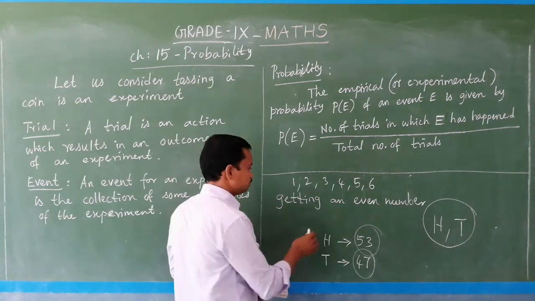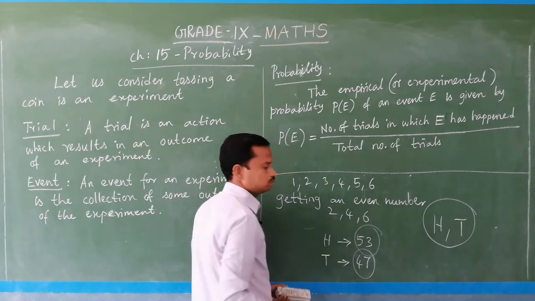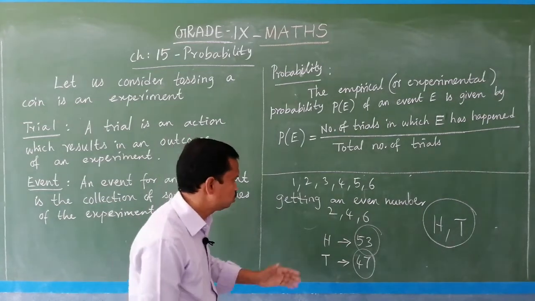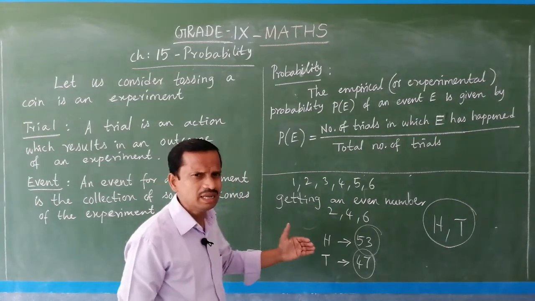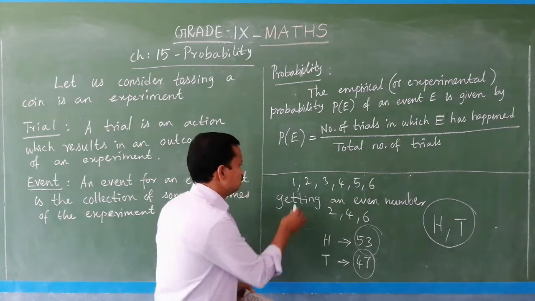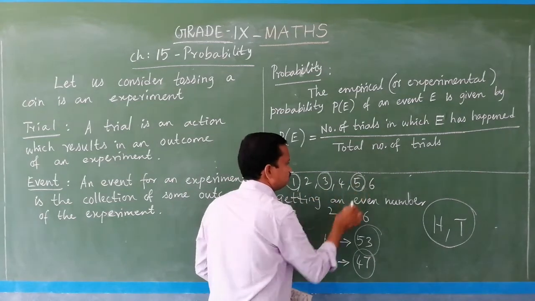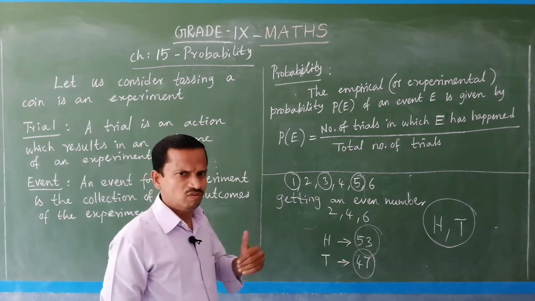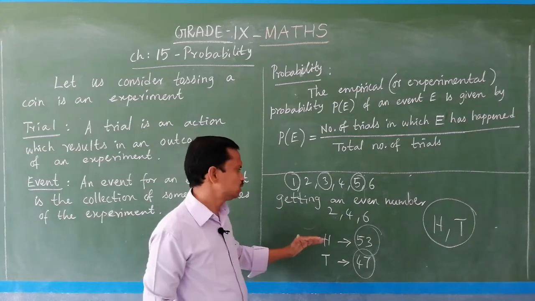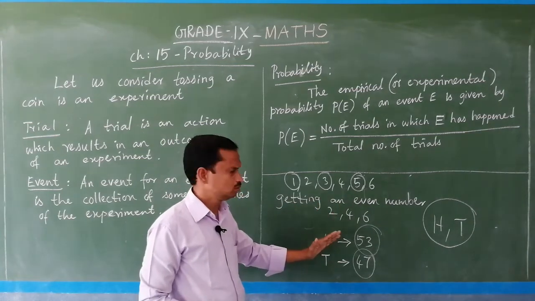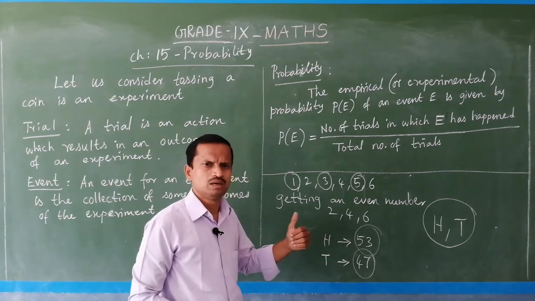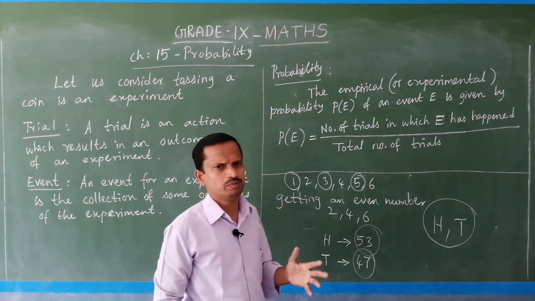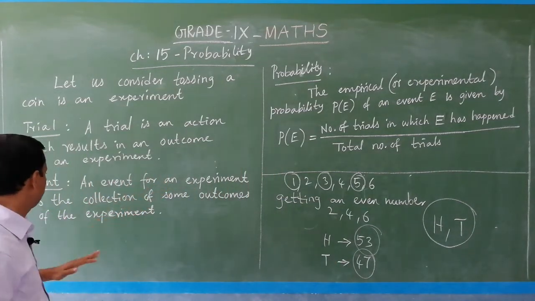So, what are the even numbers? 2, 4, 6. Am I right? So, here 3 outcomes are favorable to the event. What is the event? Getting an even number. Getting an odd number means 1, 3 and 5. These are the outcomes favorable to the event. So, an event can be getting an even number, getting an odd number, or getting a number greater than 4. Greater than 4 means 5 and 6 alone.